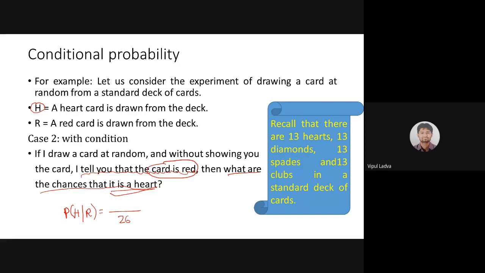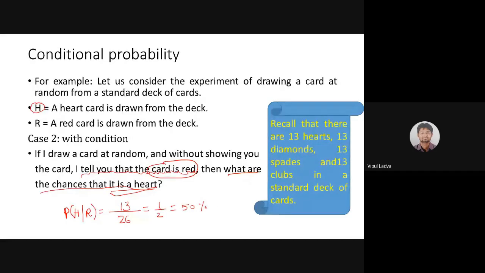So my sample space will have just 26 outcomes. Among them we are looking for the hearts, so favorable outcomes will be just 13. So 13 by 26 leads to 1 by 2, or 50% chances. So all those who have answered 1 by 2, 50%, are correct.